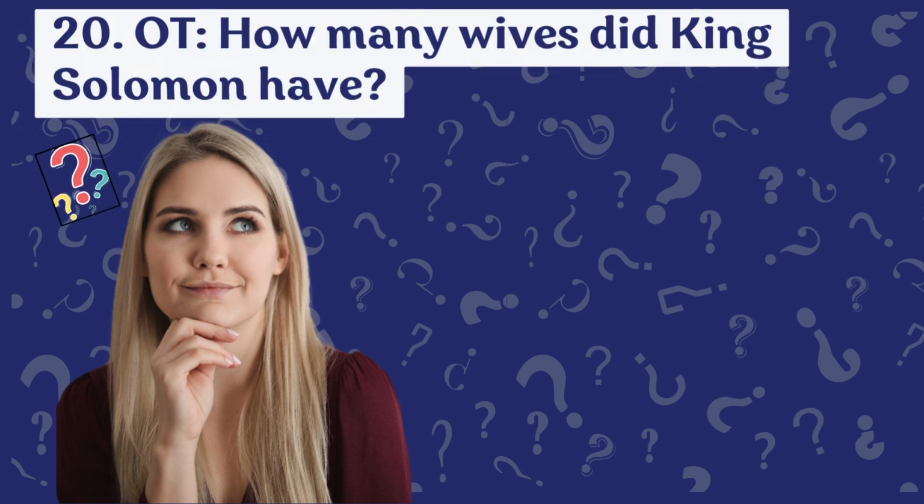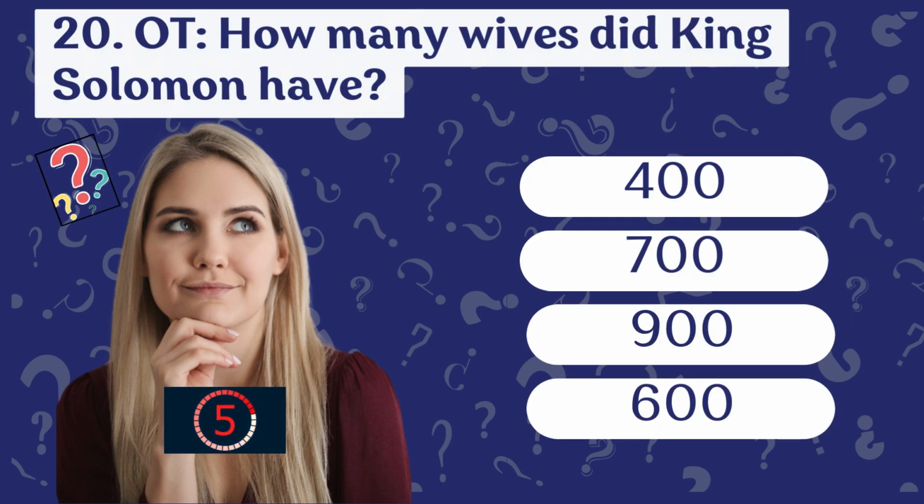Question 20. How many wives did King Solomon have? Was it 400, 700, 900, or 600? And according to 1 Kings chapter 11, verse 3, it says that Solomon had 700 wives and 300 concubines.